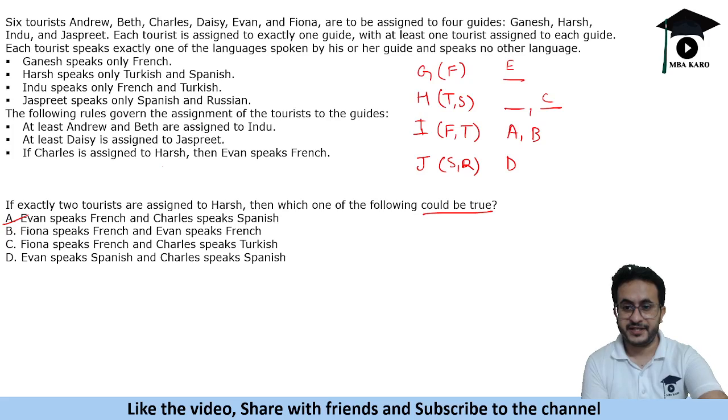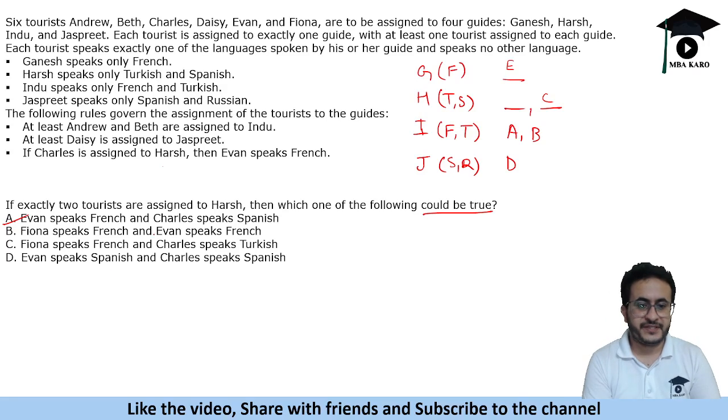Let us check if others are false. Like some people get doubt that how could option A be correct. So we want to check the others. Let's check. Fiona speaks French and Ivan speaks French. Okay. So if you have to make Fiona and Ivan speak French, so we need, like, see, these 3 places are remaining. So in order to make French, we will have to put these 2 here, or 1 person here and here. We cannot assign 2 people here.